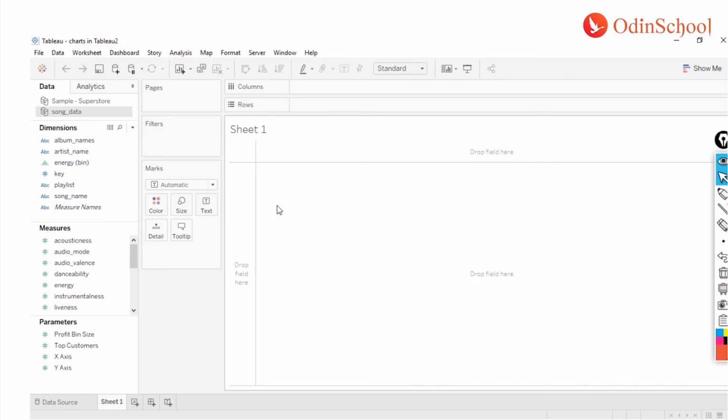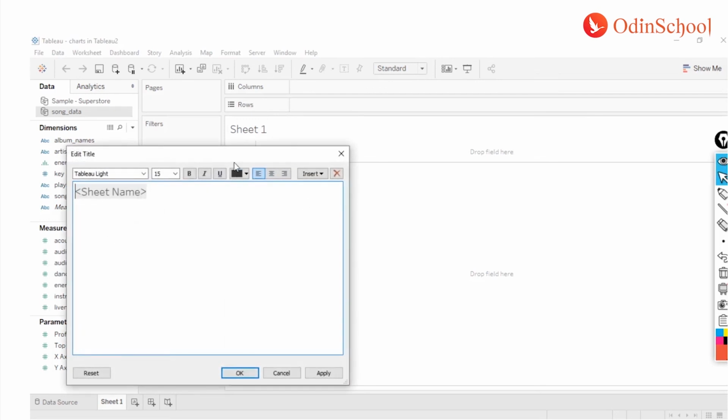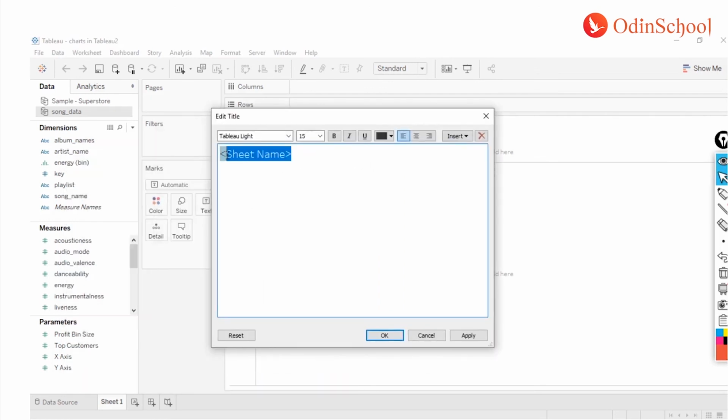Now, first of all, let me rename this worksheet from here. Either I can just do a double click, or from this drop down over here, I can click on edit title and we can rename it. So this is the dynamic way where if I change any value here, the one at the bottom of the screen can change as well.